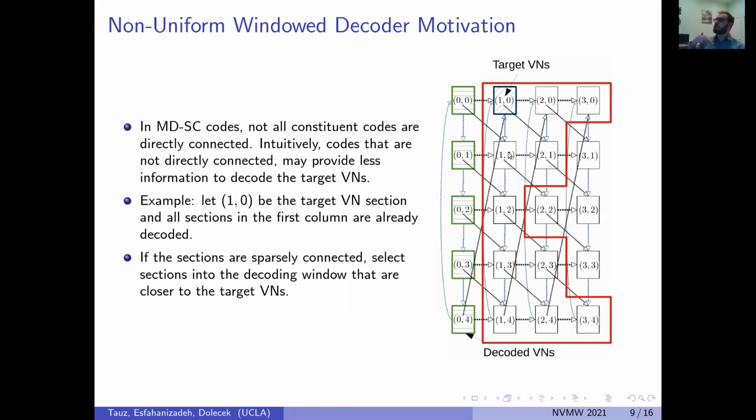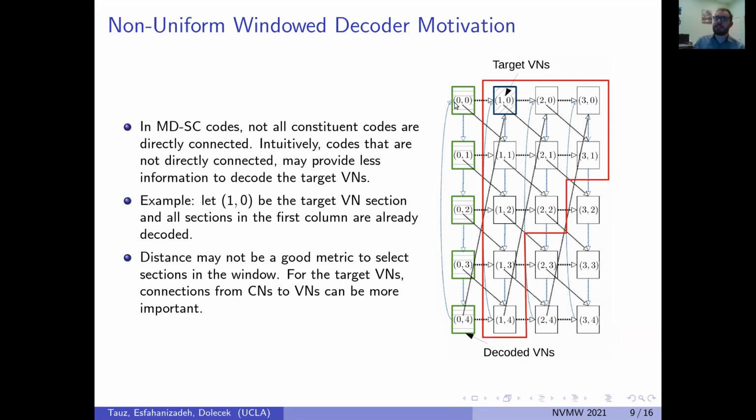But when the code coupling is very sparse, the number of sections that this section is directly connected to is very few. And in fact, the distance between sections can be very large to these connections. As such, it is not clear whether something that's further away but closer to decoded variable nodes is better or worse than something that's closer but further from the decoded variable nodes. As such, a possible good window shape might be the one seen on the right.